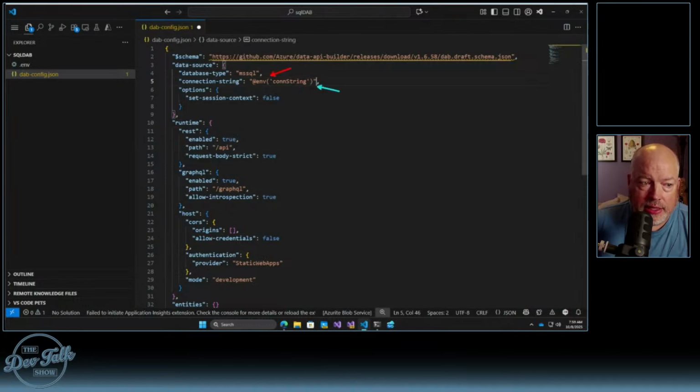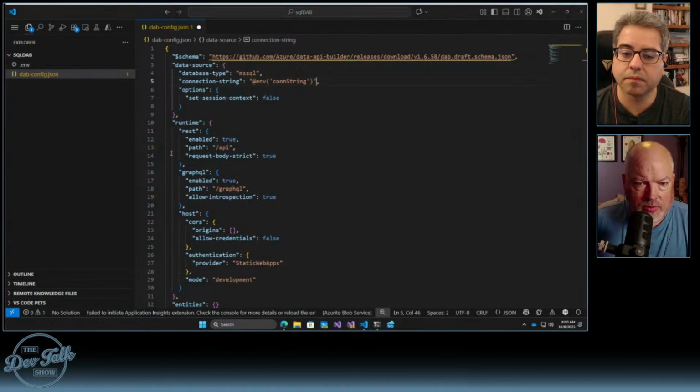It did have a connection string here. I dropped that in favor of using an environment file with those variables in it. Those environment variables can be injected, and they can come from other sources. But the idea is that it's not sitting here for us all to see. Then we can look at some of the other parts. This all talks about the data source. There's a section here about the runtime.